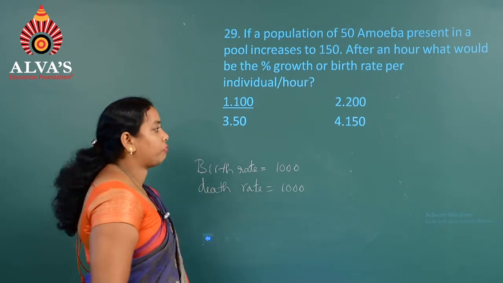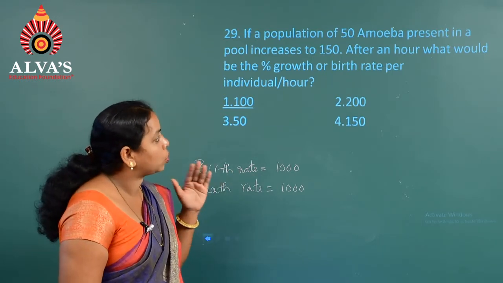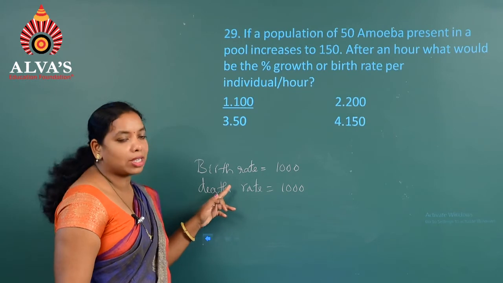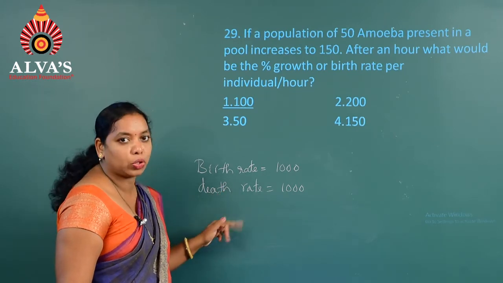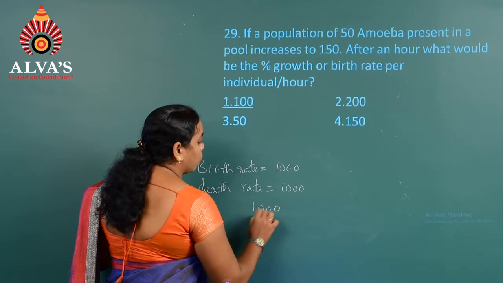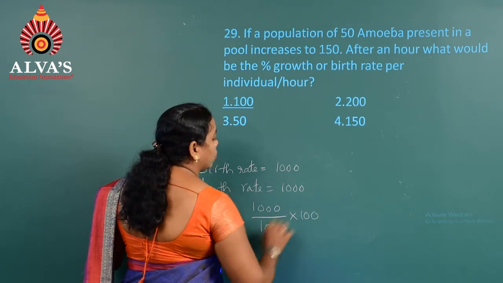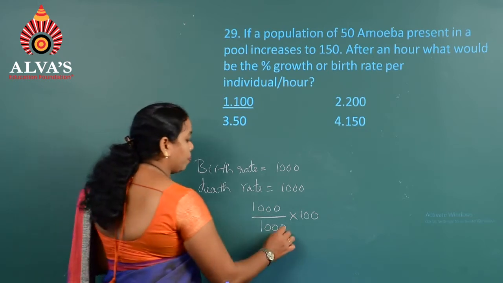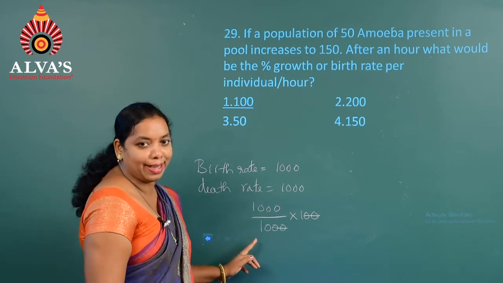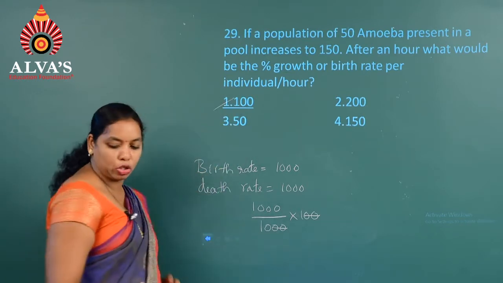is 1000. So now we want to calculate, after an hour, what would be the percentage growth or birth rate per individual per hour. So hence we have considered birth rate is equal to 1000, death rate is equal to 1000. If you want to calculate the percentage, birth rate, that is 1000, divided by death rate, that is 1000, into 100, we have to multiply it and find out the value. You are going to get the value 100, that is 1000 by 10, that is equal to 100. Hence the correct answer for question number 29 is the first option.